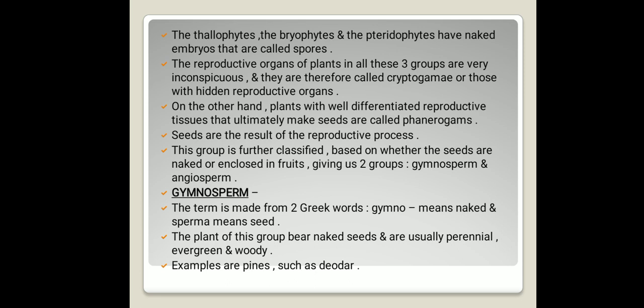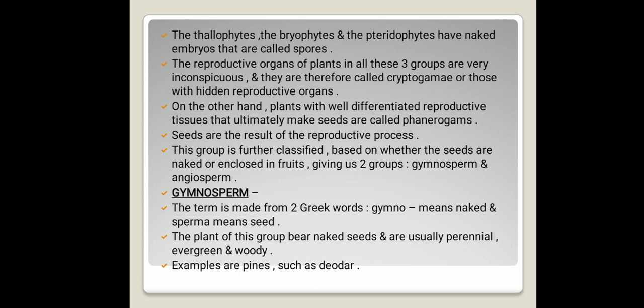The reproductive organs of plants in all these three groups are very inconspicuous. You know what is inconspicuous? Inconspicuous means not easily noticed, or in hidden form, which we cannot easily notice. So the reproductive organs of thallophytes, bryophytes, and pteridophytes are very inconspicuous. Means the reproductive organs of thallophytes, bryophytes, and pteridophytes are not visible.